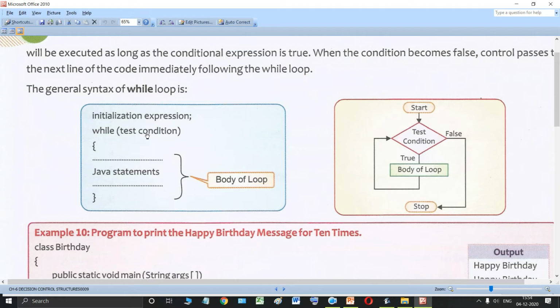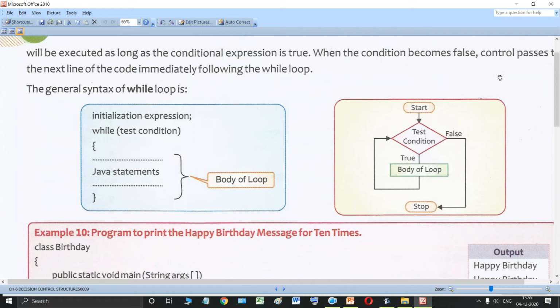Inside the parentheses you have to write the boolean expression or the condition. If this condition is true, then whatever statements are written inside the body of the while loop, inside the two curly brackets, those statements will be executed. If this test condition is false, then the control will come outside the loop and these statements will not get executed, and the program will continue to flow. So this is how the while loop works.